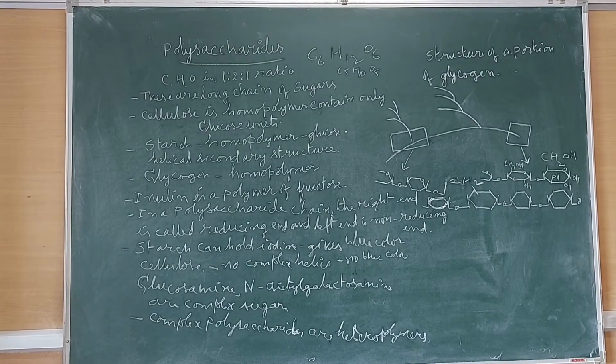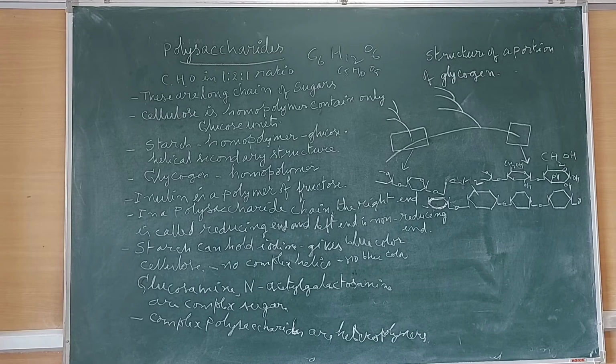Cellulose molecules have unbranched and linear chains, unlike the branched and helical chains of starch and glycogen. Cellulose molecules do not occur singly. Instead, a number of chains are arranged in close anti-parallel fashion.